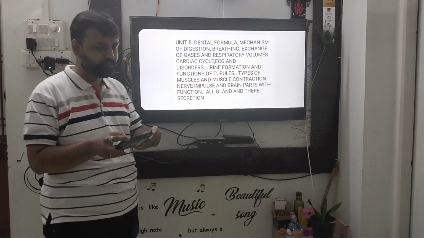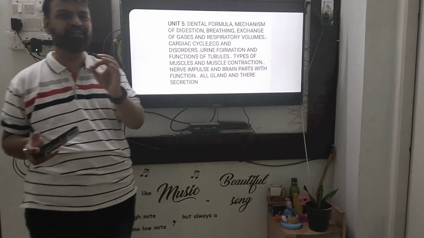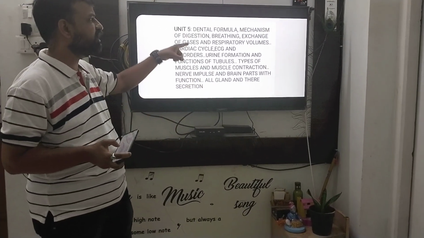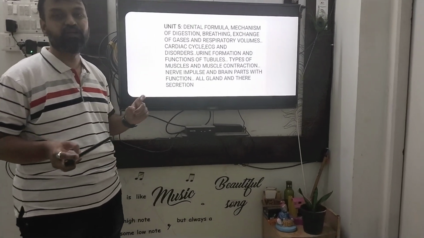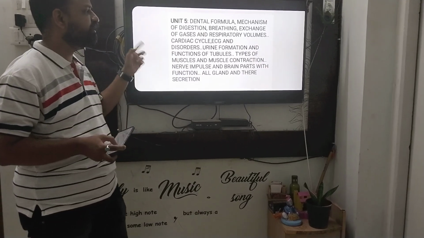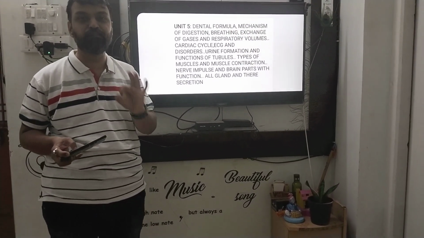Next thing is human physiology. Now human physiology, dental formula. Every year they have asked one or two questions. Most probably the questions are on the mechanism of digestion, enzymes involved in the same. There is one flow chart for the mechanism of digestion. Prepare that. Then in the respiration chapter, respiratory volumes, one of the most important topics.